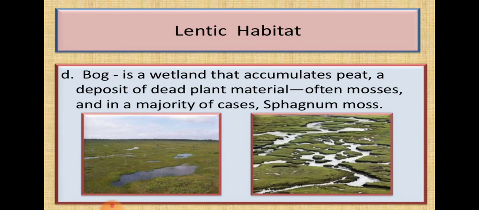Next one, in the lentic habitat, is the bog. A bog is a wetland that accumulates peat, a deposit of dead plant material, often mosses, and in a majority of cases sphagnum moss. So this is a wetland area. A swamp has the forest area that covers the water. Here there is no forest, but there is a land area with small algae-like trees, and mosses are there. This area is covered with water and some mosses, so that is the bog, a wetland area.